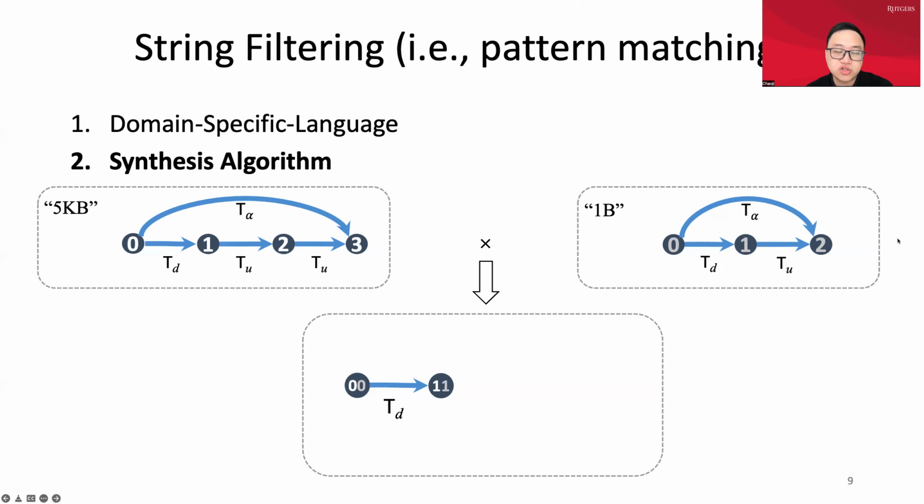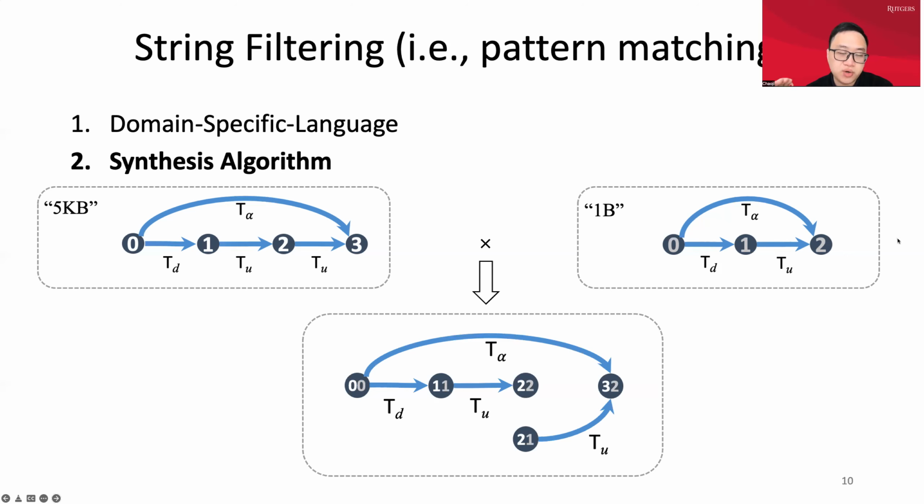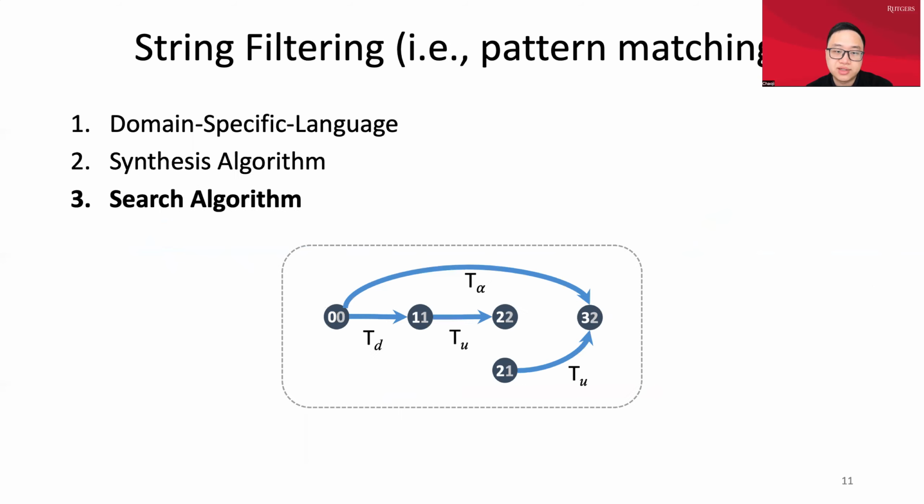And in the same way, we can traverse all the edges and keep all the common edges appearing in both the DAGs. Now we have a DAG containing all the common information, and we need to pick one program among all the consistent programs. We can apply some greedy algorithms to achieve this. For example, suppose we have a path that goes through the vertices 0, 1, and 2, and it contains 2 tokens, TD and TU. It will match the 5K of the first string, and it will match the 1B of the second string.